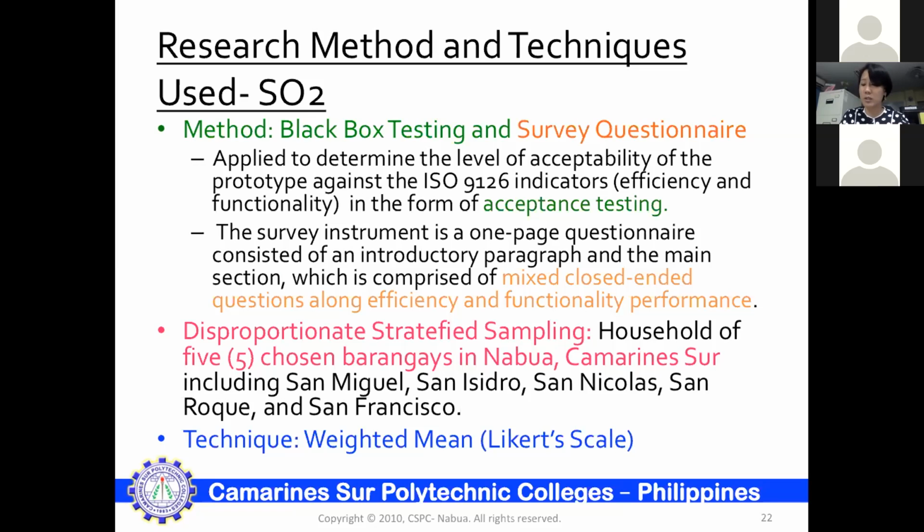The simulation test is immediately followed by the survey questionnaire to promptly capture the respondent's experience. The survey questionnaire is a one-page questionnaire consisted of an introductory paragraph.